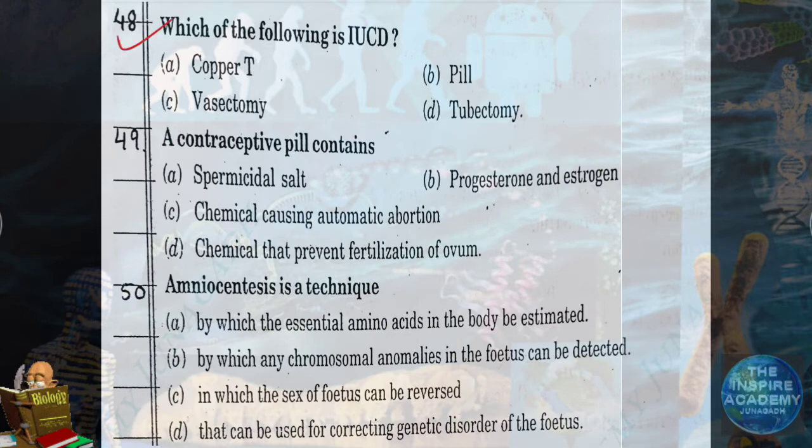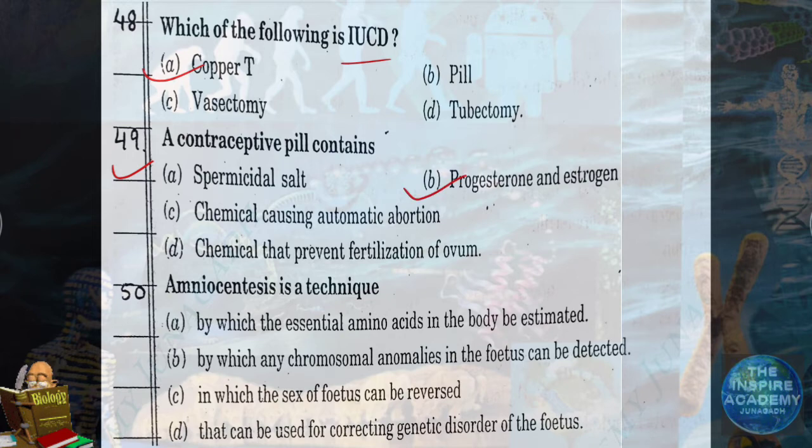Question number 48. Which of the following is IUCD? Intrauterine contraceptive device. Out of these four, copper T is an IUCD. Question number 49. A contraceptive pill contains a mixture of progesterone and estrogen.